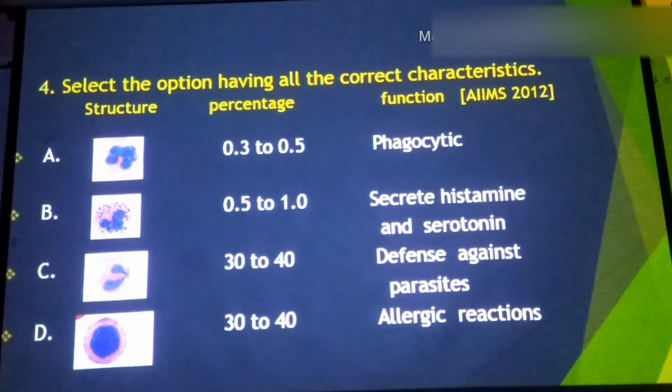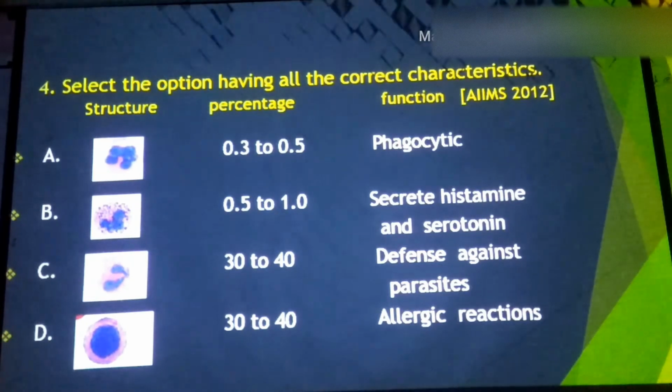Whenever you check A, C and D, the percentage and the functional relationship do not match with the respective type of cell. Hence the correct option is B, the second option. Let's move to the next slide.